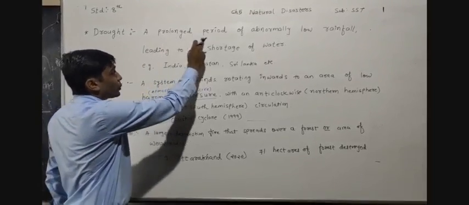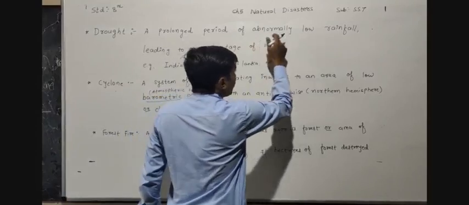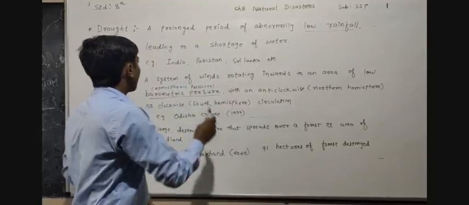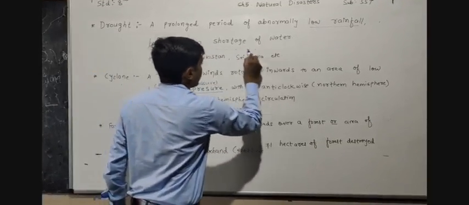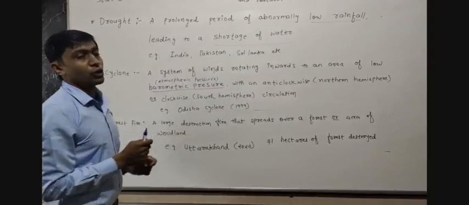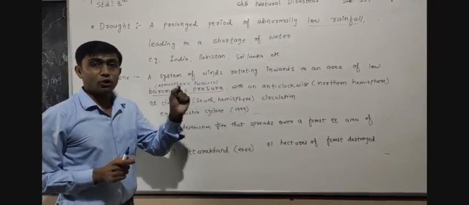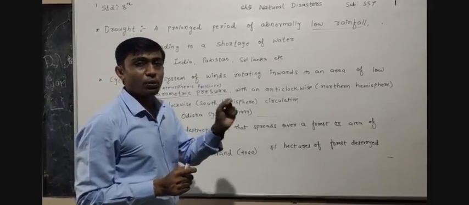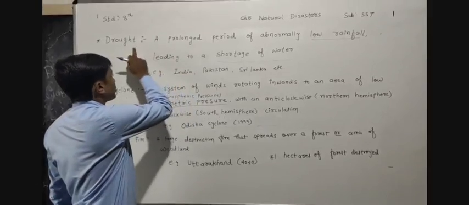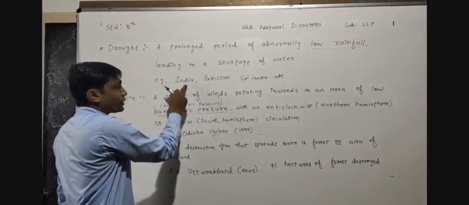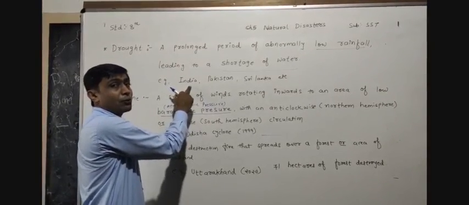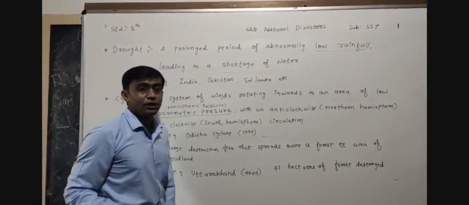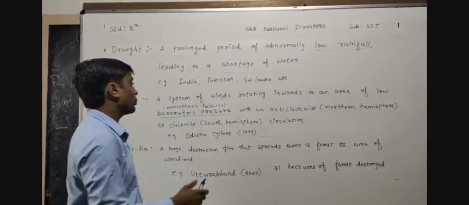It means a prolonged period of abnormally low rainfall, leading to a shortage of water. It is known as a drought. Whenever there is low rainfall and the people are facing the problem of shortage of water, it is known as a drought. Here is an example: the nations that are facing the problem of drought are India, Pakistan, Sri Lanka, etc.